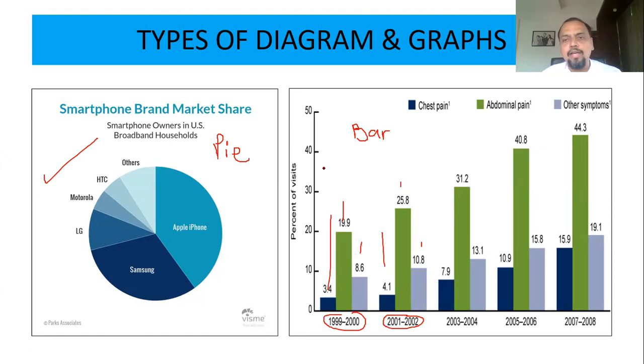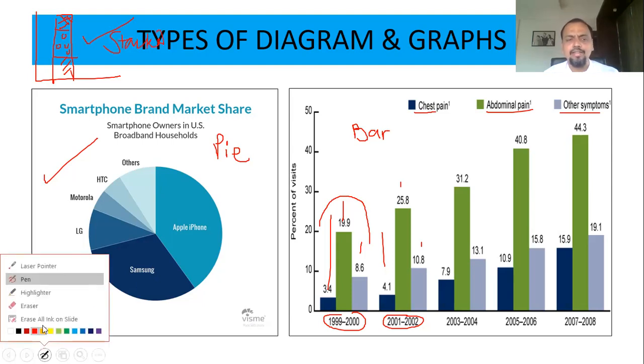Same way you can have a stacked bar chart, or you can say a divided bar chart. Like the same data, you can have the graph with only 1 bar, but it is divided into 3 parts. It can be chest pain over here, abdominal pain with a different design, and other symptoms with another design. Here chest pain means blue color, abdominal pain means green color, and other symptoms means light blue. So you can use a multiple bar chart, or you can also use a stacked bar chart or a divided bar chart.